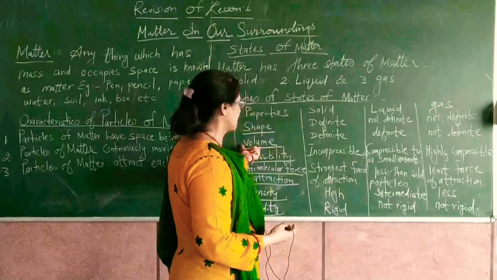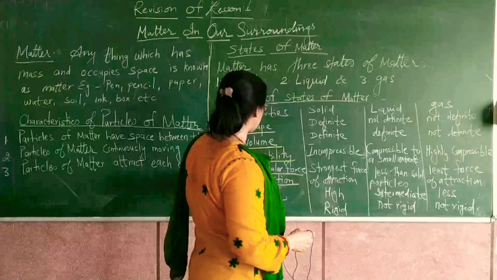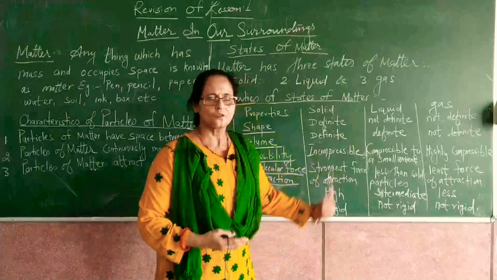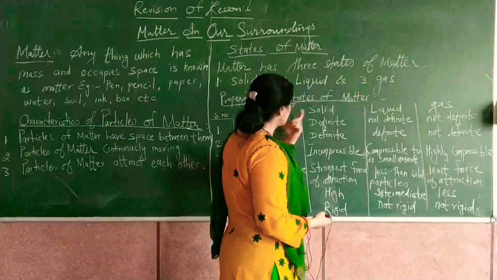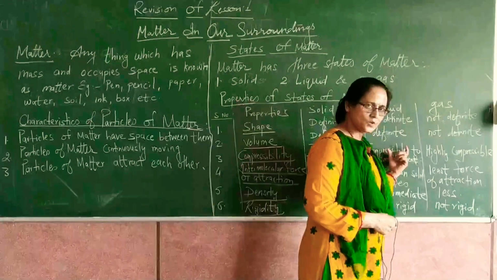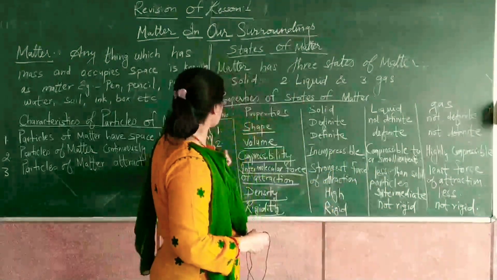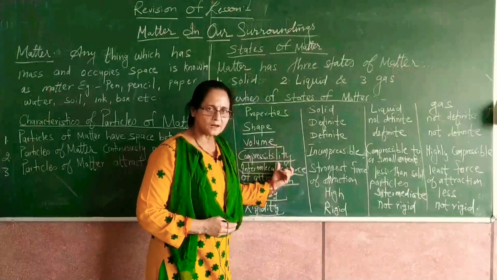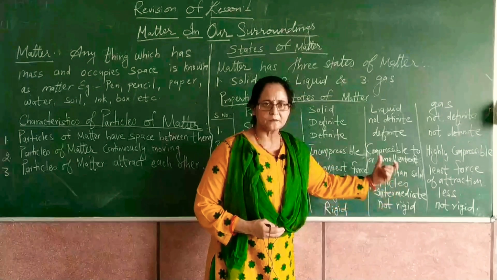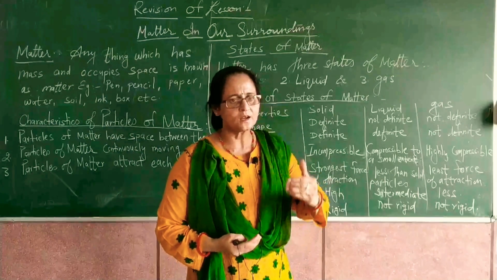Now next, the volume, आयतन, जितनी कोई भी चीज जगह घेरती है, कोई भी मैटर जगह घेरता है, that is known as the volume. The space occupied by anything is known as the volume. So according to the volume, solids have a definite volume, liquids also have a definite volume, but gases do not have a definite volume. Next, compressibility, संपिंड्यता, दबाना. All solids are incompressible, means उनको दबाया नहीं जा सकता है, and that's why they have a definite shape.